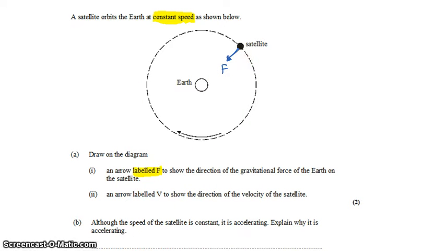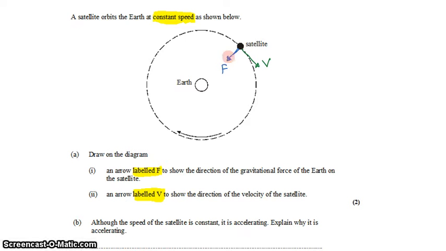But it doesn't fall in towards the Earth, it falls around the Earth. So when we add an arrow and label it V to show the direction of the velocity of the satellite, it's actually this tangential velocity here. Now velocities are vectors, so they're always straight lines. It's not a curved line. Just at this instant, the satellite is traveling in this direction. If somehow, through magic, we were able to poof the Earth out of existence, the satellite would continue to travel along this line. So that's its tangential velocity at that moment.